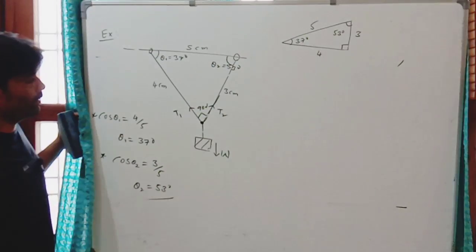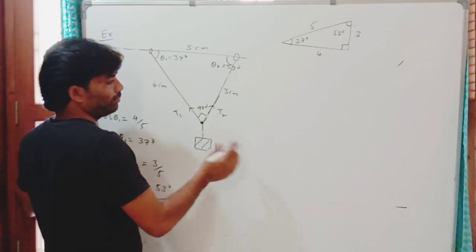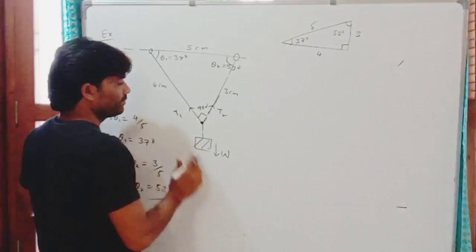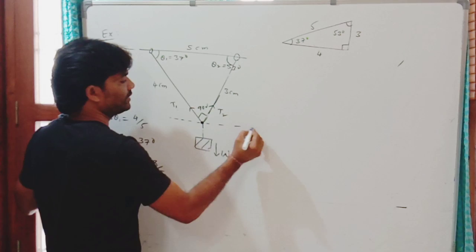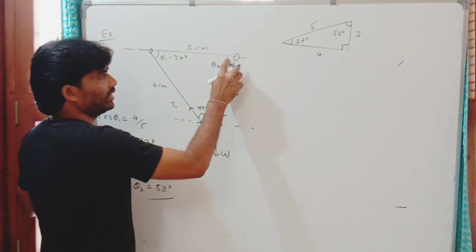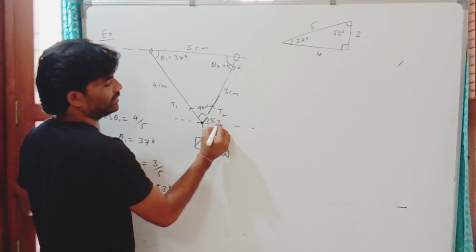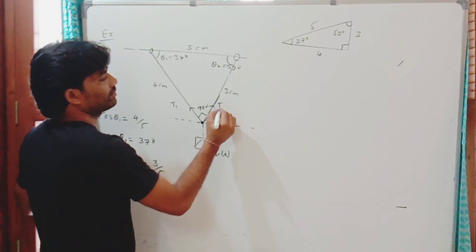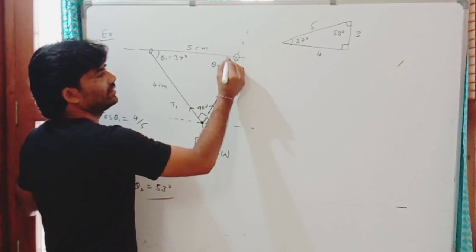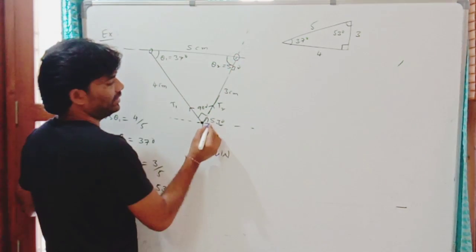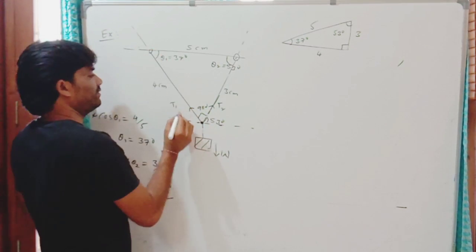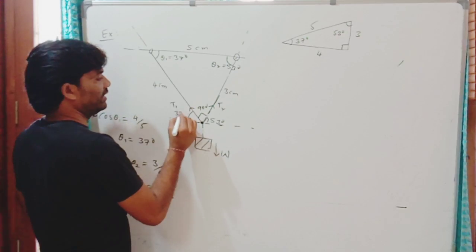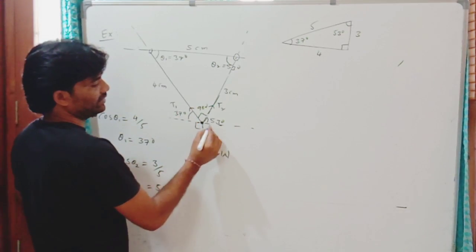Okay. Now you can see here to apply Lami's theorem, let us draw a horizontal line through this joint. Now here 53, here also the same 53 degrees. Reason? If you extend, this is 53, here 53, the same angle here. This is 37, this is 37, same angle here, 37 degrees. This is 90, this is 90.